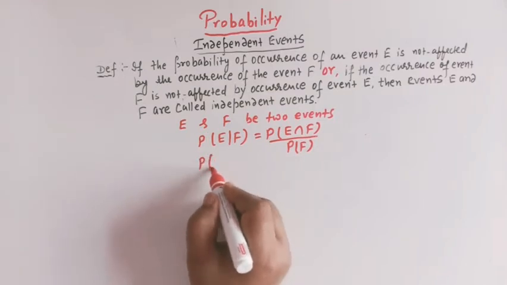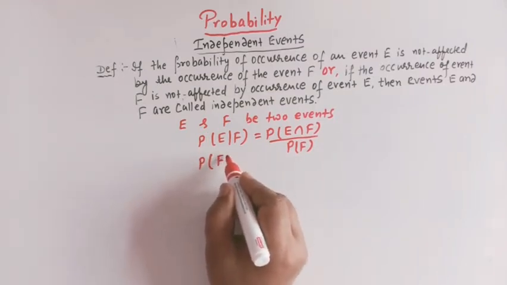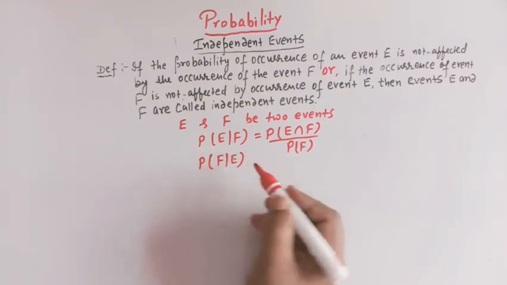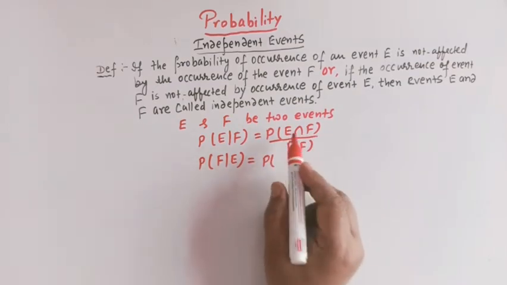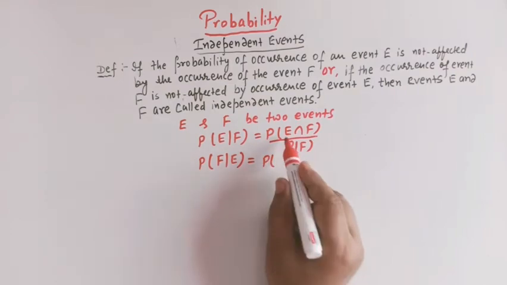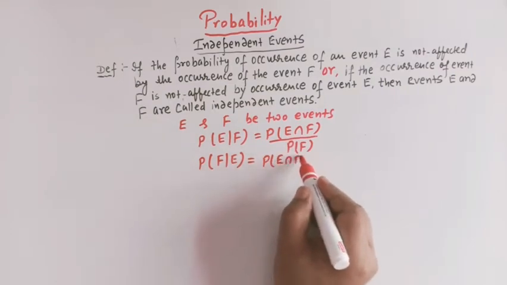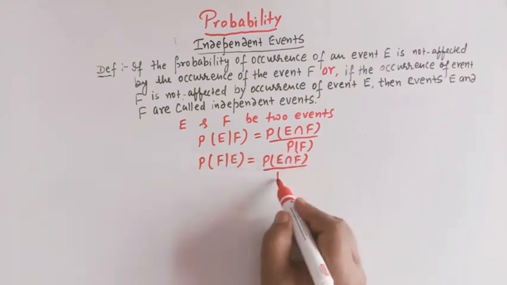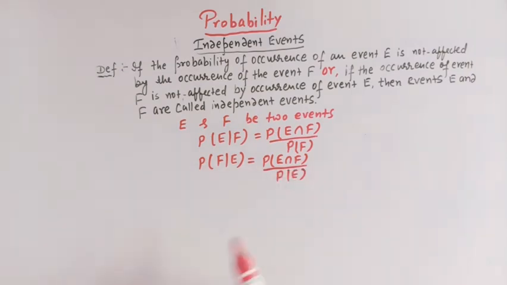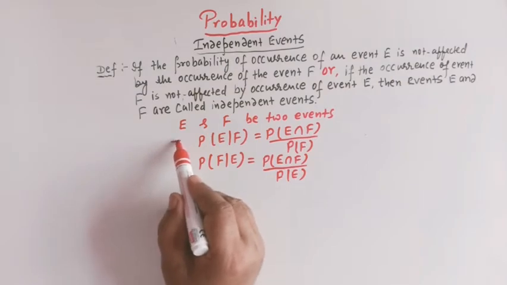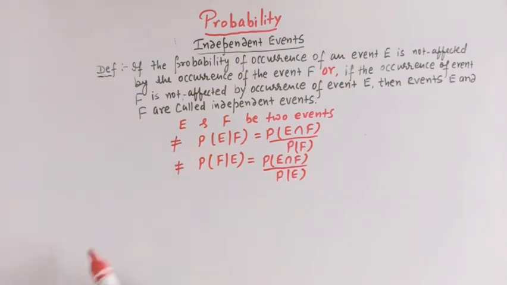Similarly, the conditional probability of the event F when E has already happened is equal to the probability of happening of event E and F divided by the probability of happening of event E, right? So in conditional probability we have these two results.